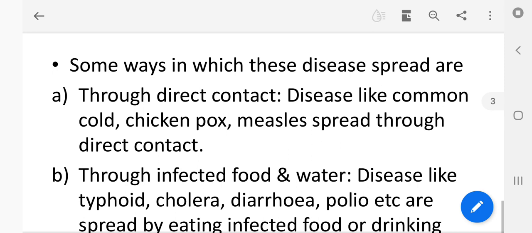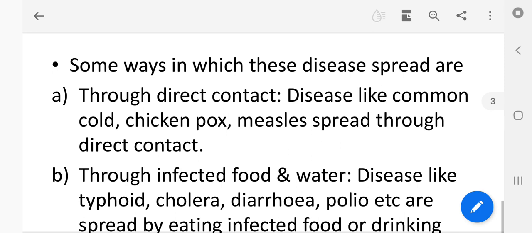And viruses. Just now, in this pandemic, you know which virus, the coronavirus, is spreading all over the world. Viruses also cause diseases like common cold, polio, chickenpox and measles. There are some ways in which diseases spread, discussed below: through direct contact, through infected food and water, through the air we breathe, through insects and through carriers.